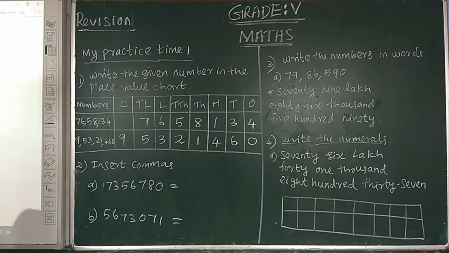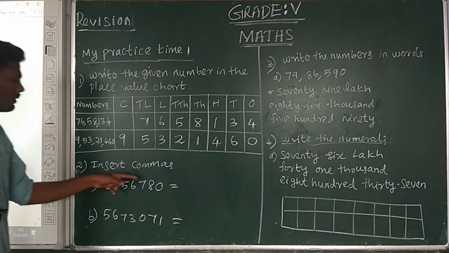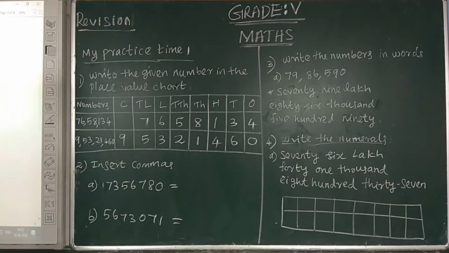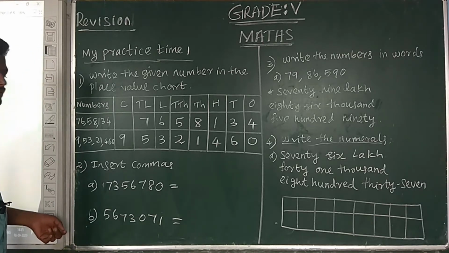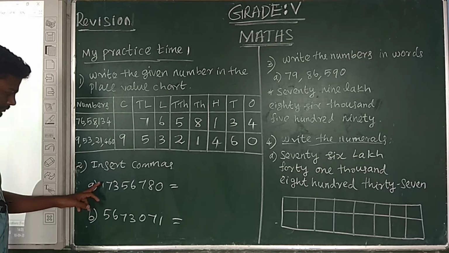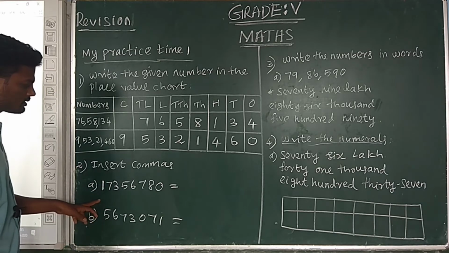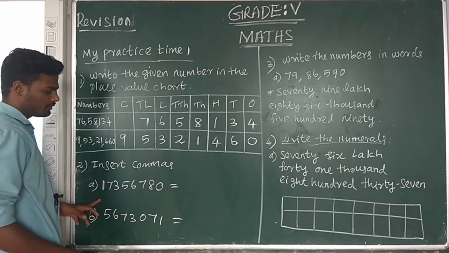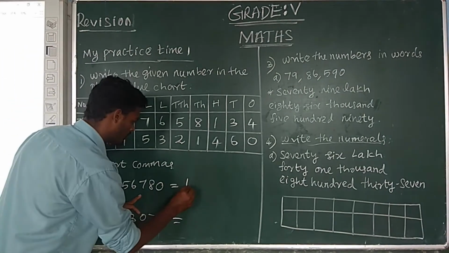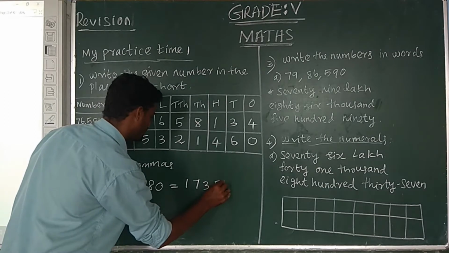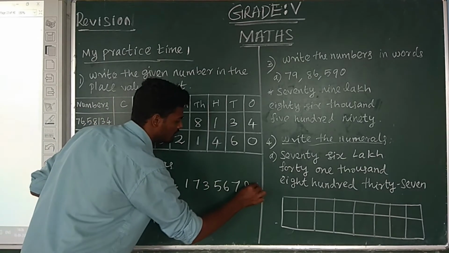Next, second sum, insert commas in Indian system. First number, insert the commas. Right to left, first 3 digits: 1, 7, 3, 5, 6, 7, 8, 0.